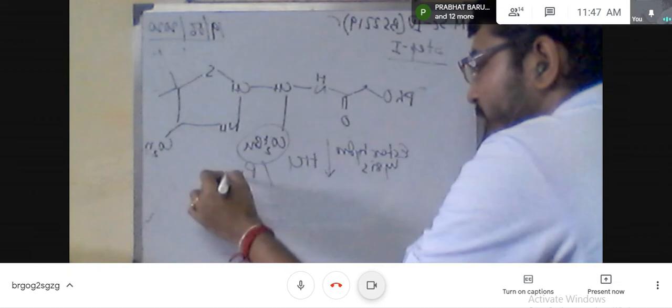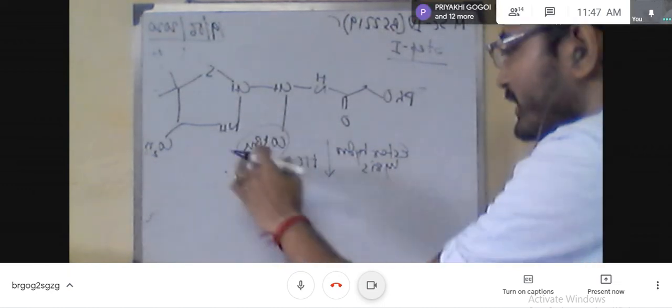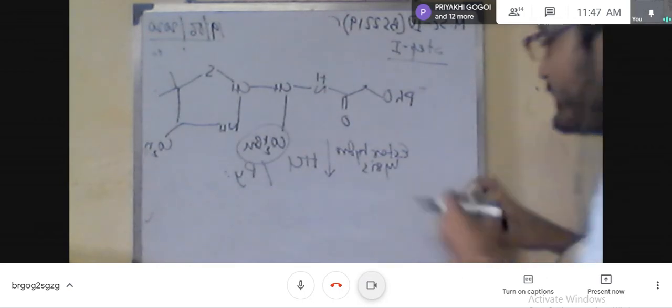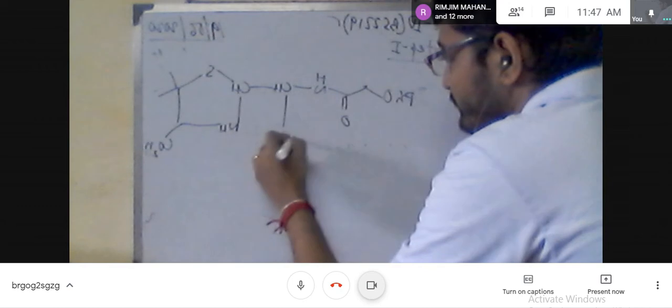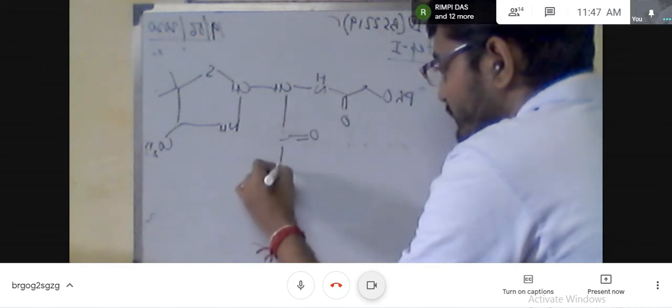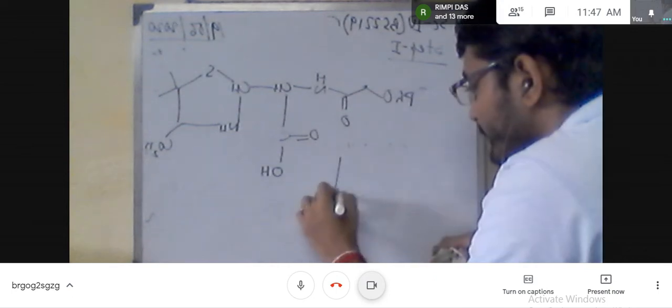the acid. Now the final step is the DCC coupling. You know the role of the coupling reagent, that is the dicyclohexyl carbodiimide. I will not show the mechanism because in the last semester I have shown it. So DCC coupling is there.